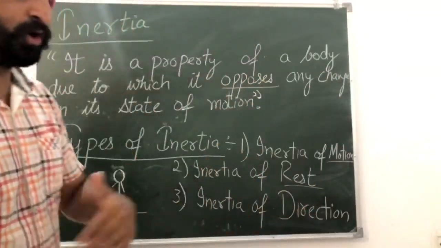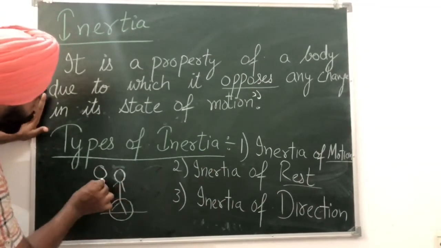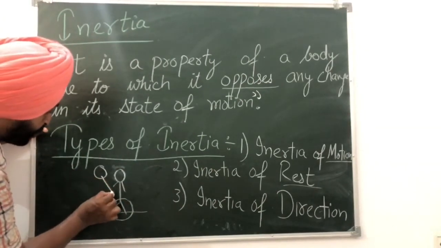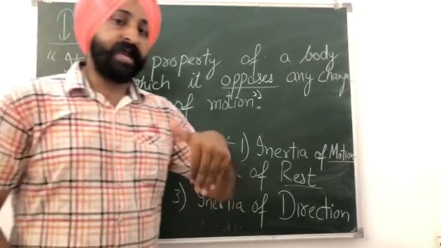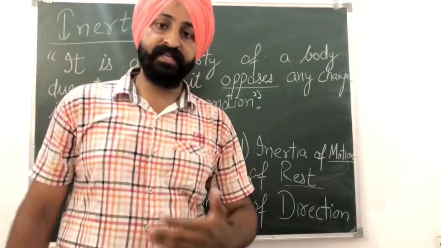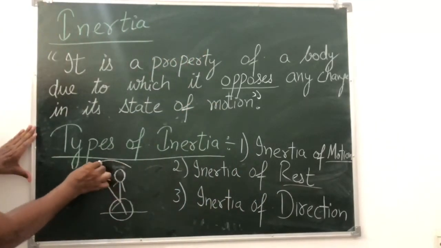Your body does not want to change its state. So your body will go in the forward direction, and your feet will stop because they are in direct contact with the bus.